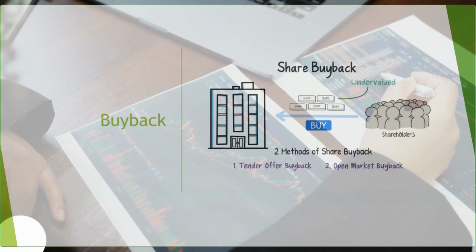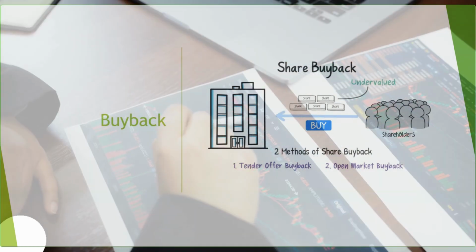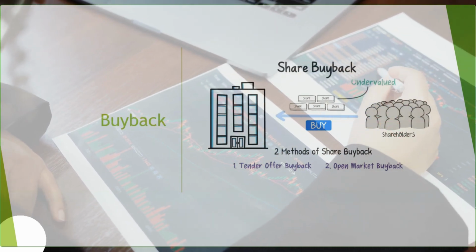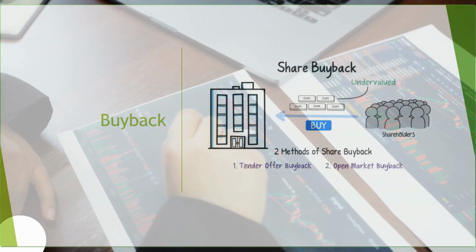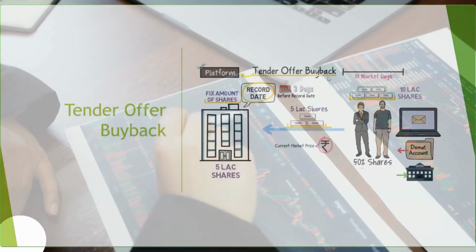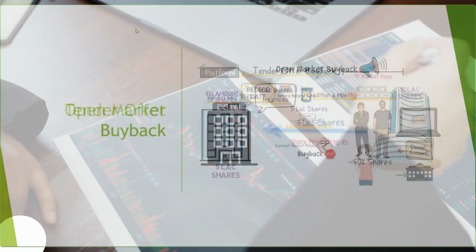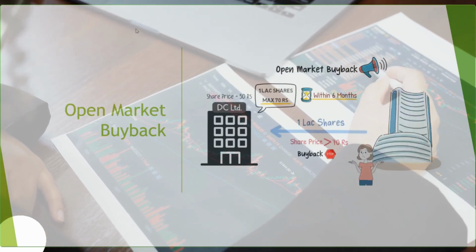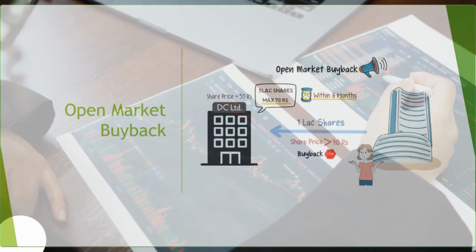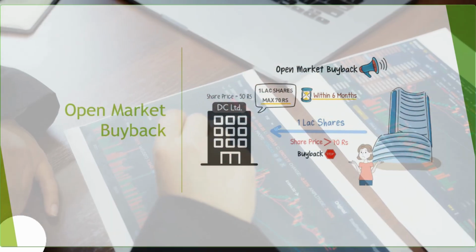A company brings a buyback when they feel that the market value of their share is much less than the actual price it is supposed to have. They believe that our share is worth 5,000 but it is trading at 3,000. Then they use their reserve money to buy back. And after buying back, they destroy those shares.